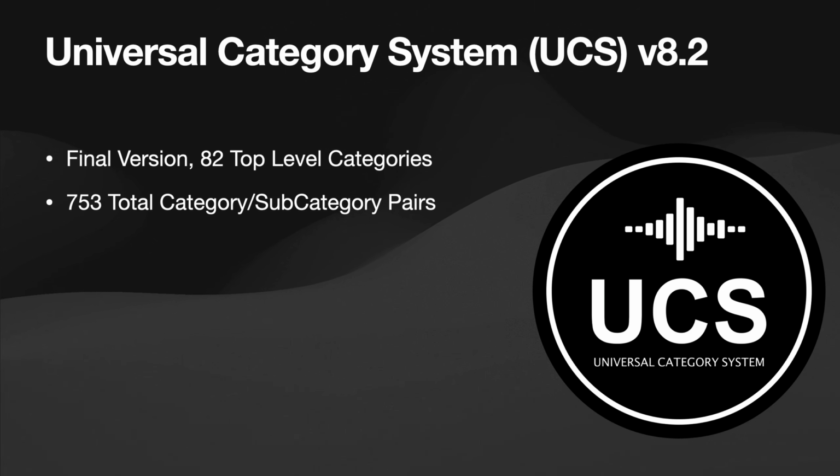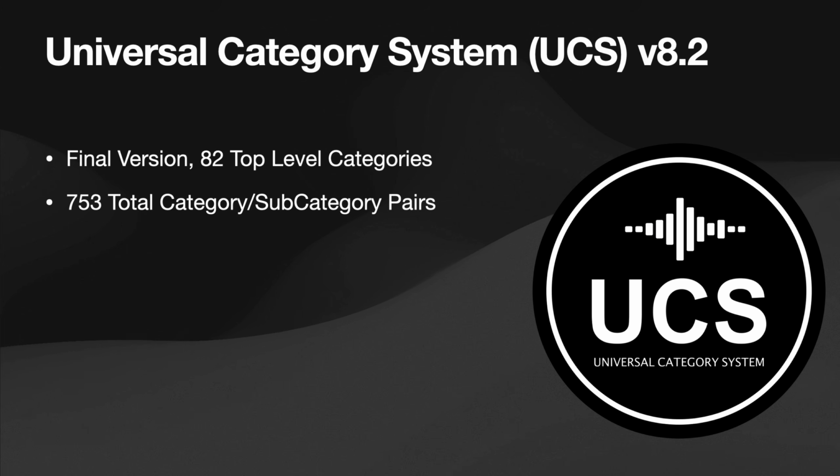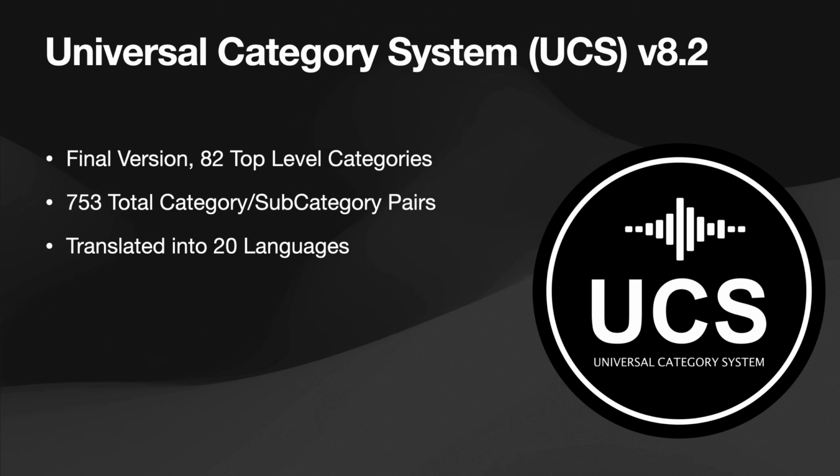But with this update, today we're bringing the list to 753 total category, subcategory pairs. So we've added quite a few subcategories into this list, but that number is deceiving. As we'll see, there's a lot of repetition in the new categories. The list is now translated into 20 languages. We're adding 2 more, Korean and Hindi, which will be released along with this update. So that brings the total number of translated languages to 20.